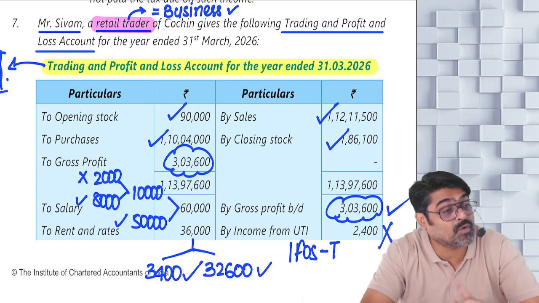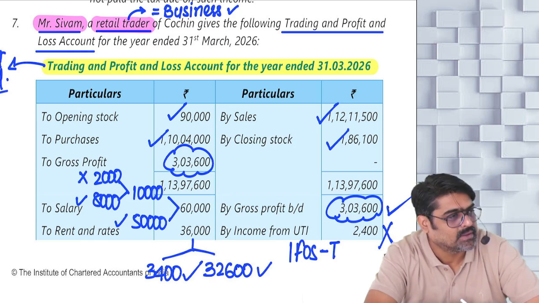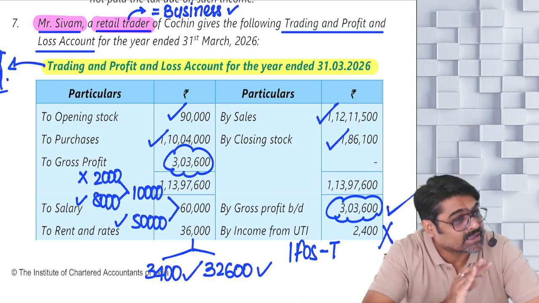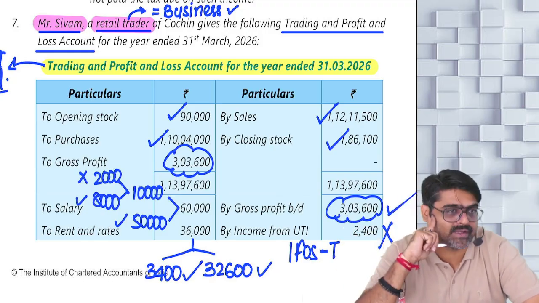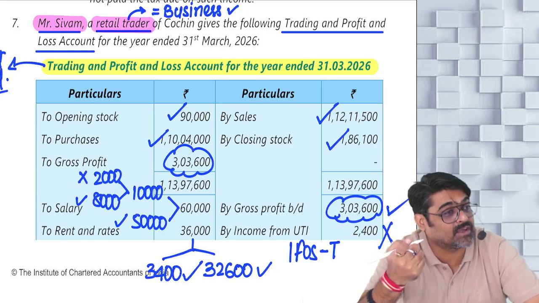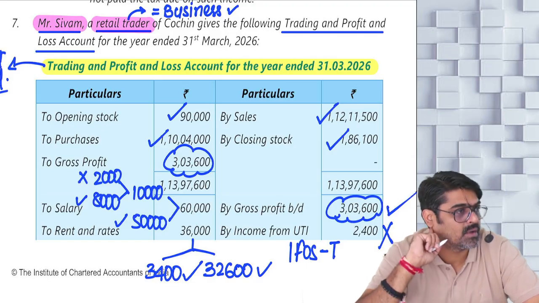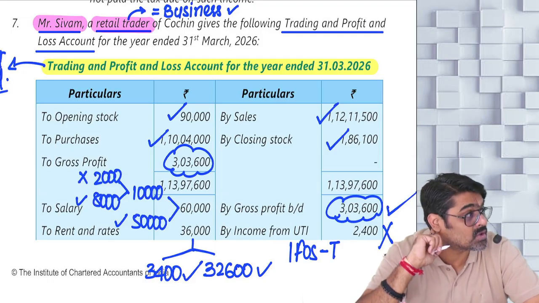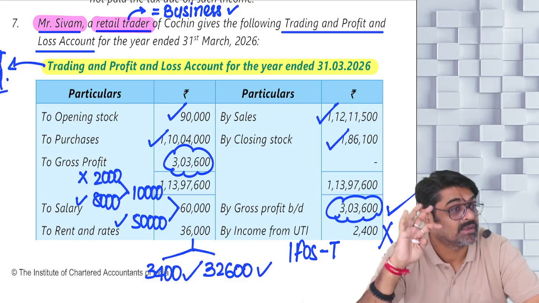Eligible business for 44AD. Shivam is an individual. Nothing is mentioned. He is a resident. So a resident individual doing a retail trade business is an eligible assessee who can opt for 44AD, provided the turnover of this retail trade business is not more than 2 crores, or in some cases 3 crores also.